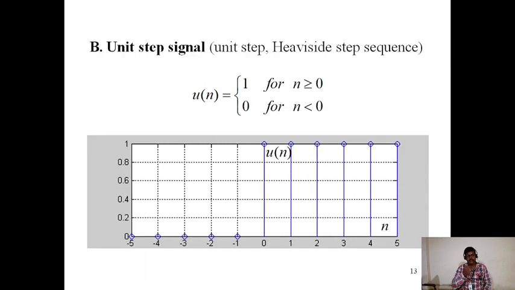And the unit step signal, also known as the Heaviside step sequence. u of n is equal to 1 for n greater than or equal to 0, and u of n is equal to 0 for n less than 0. See this diagram: for n less than 0, it is 0, and for n greater than or equal to 0, it is 1. It is known as the unit step.